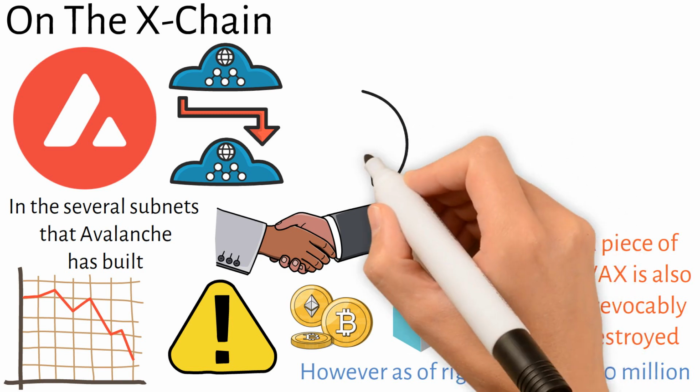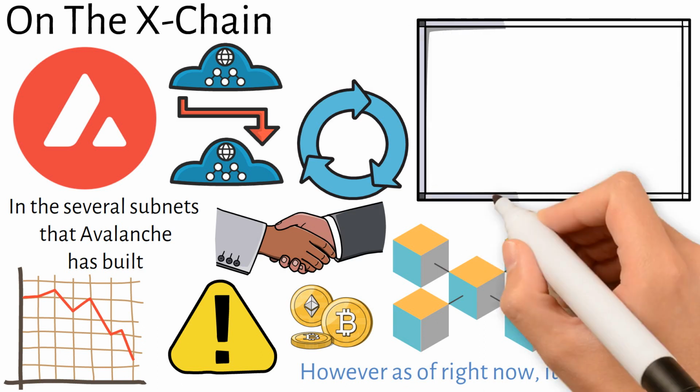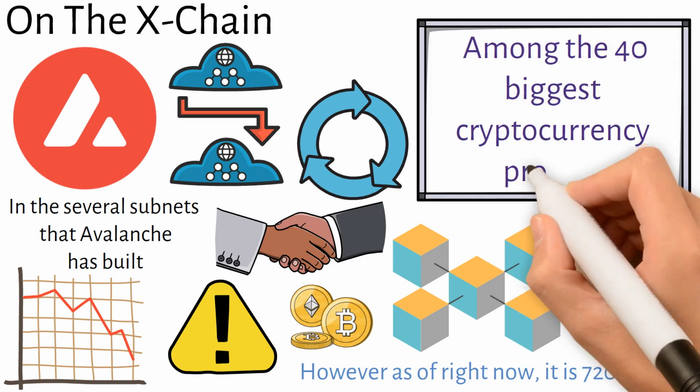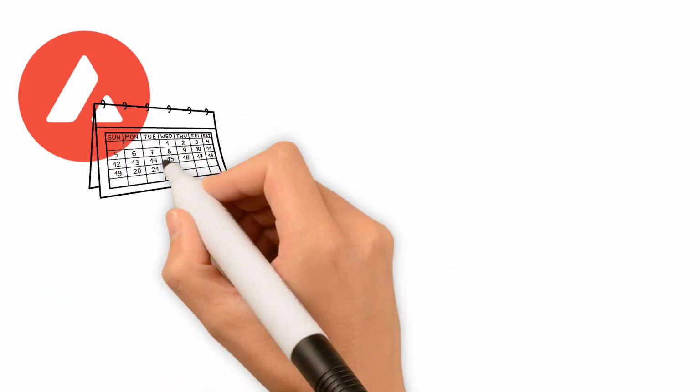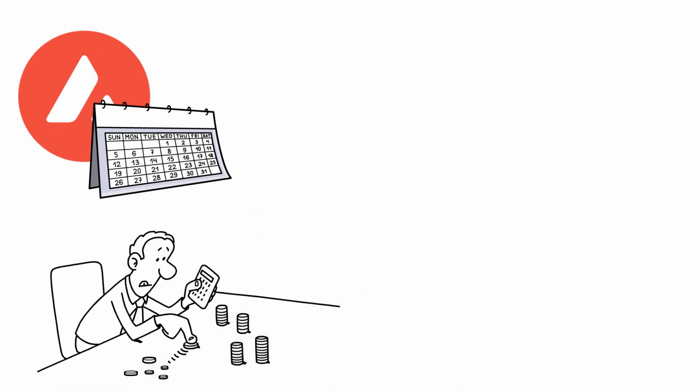It is noteworthy that there are fewer tokens in circulation than the maximum amount. Among the 40 biggest cryptocurrency projects, AVAX has one of the lowest supply levels in use as of early 2024. As a result, the token may be less able to generate future profits and could become a very volatile asset.